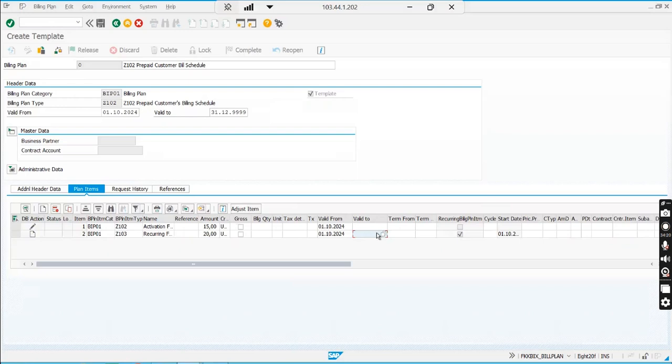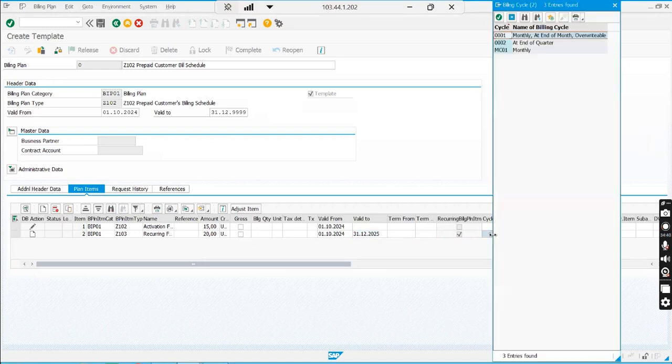Then I want this plan to be valid to 31/12/2025, so the entire 2025 plus October, November, December plus 3 months of 2024. And here I will assign a cycle, monthly cycle.